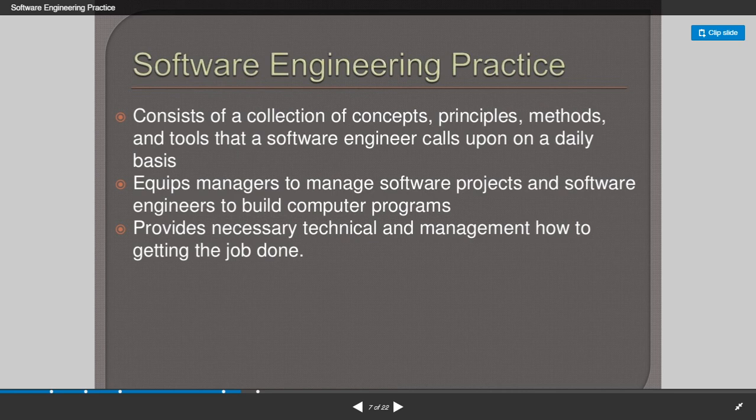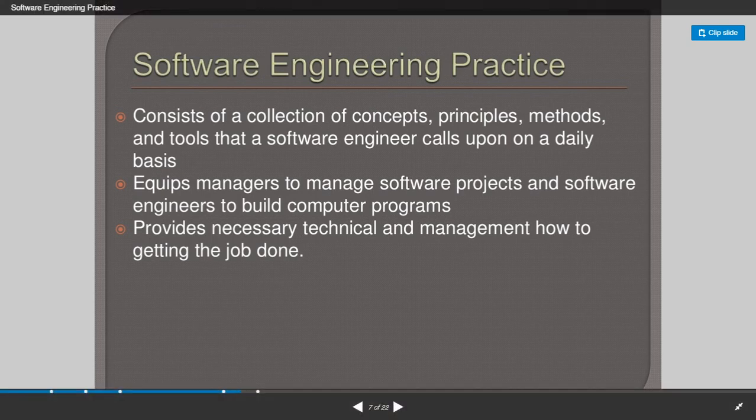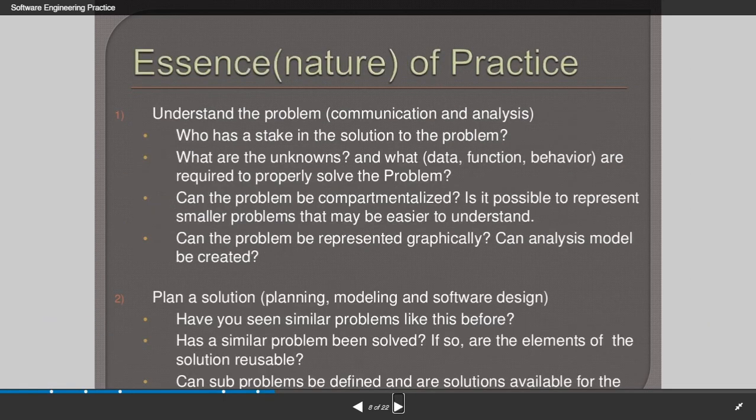So let it be the concern about time or efficiency or whatever the factor, the software engineer should be able to provide the necessary technical and management capacity to get the job done in a proper way. So let us see what are the essence of practice.